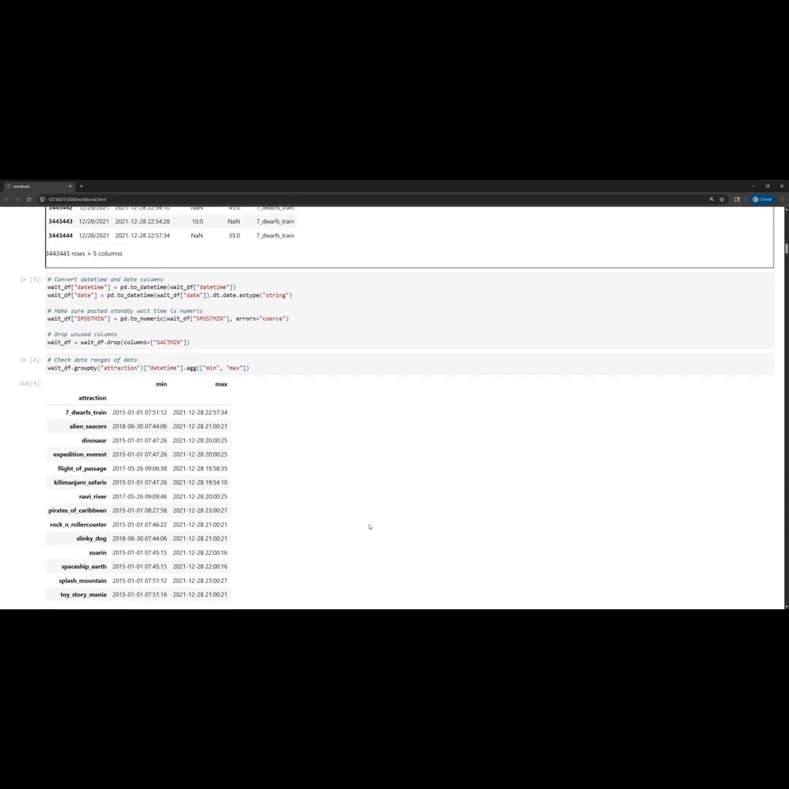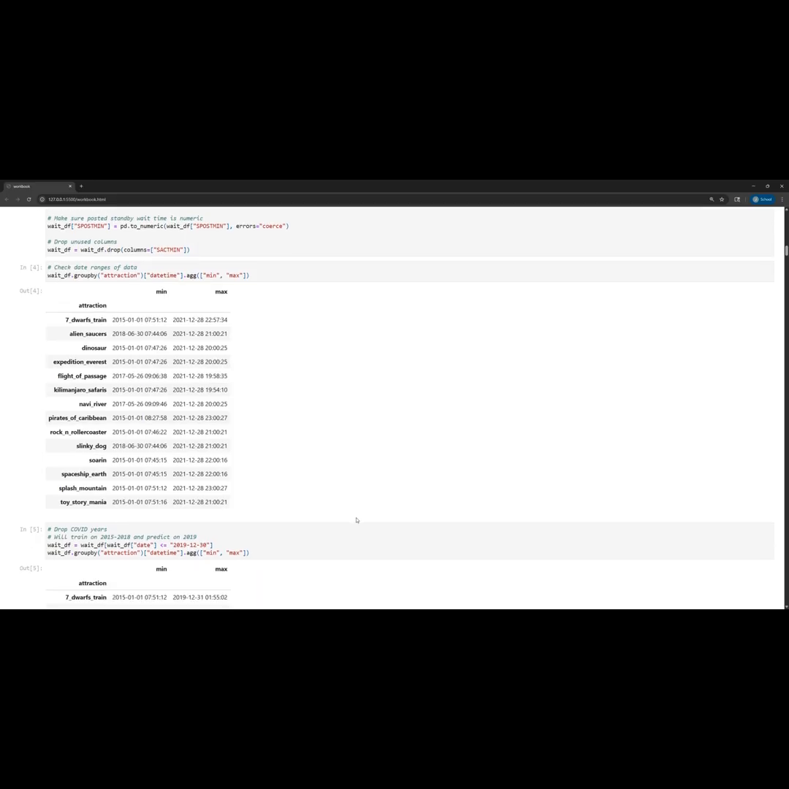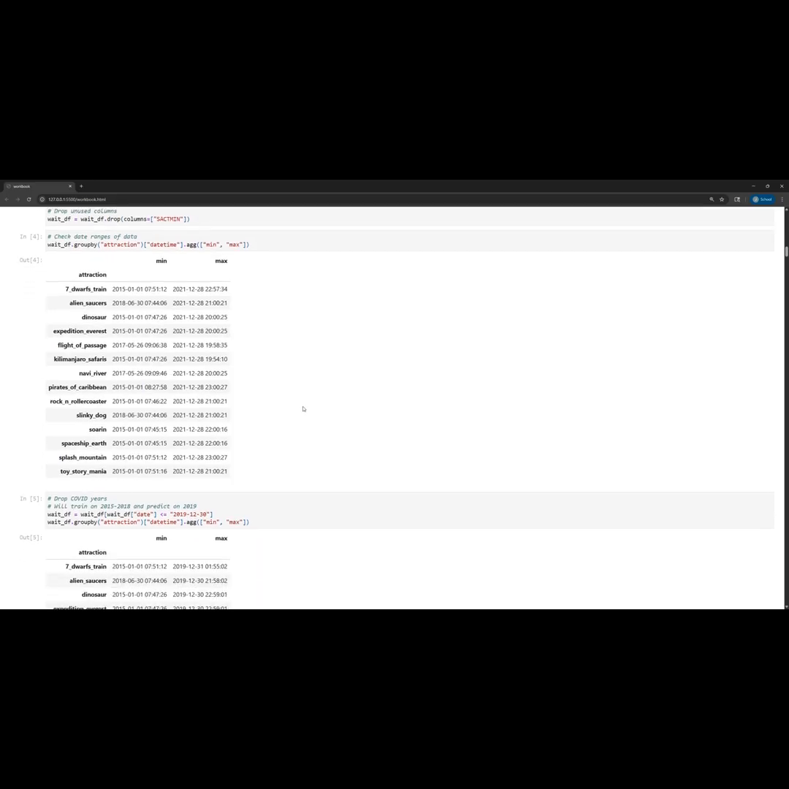The next notebook is just making sure that these columns are converted to the right data types. And then finally, I looked at the minimum and maximum date and time for each attraction. Here, I noticed that all of the data ends on December 28, 2021. But while most of the data begins on January 1st, 2015, there are a couple of attractions that start in 2018 and 2017. And this is just when these attractions happen to open.